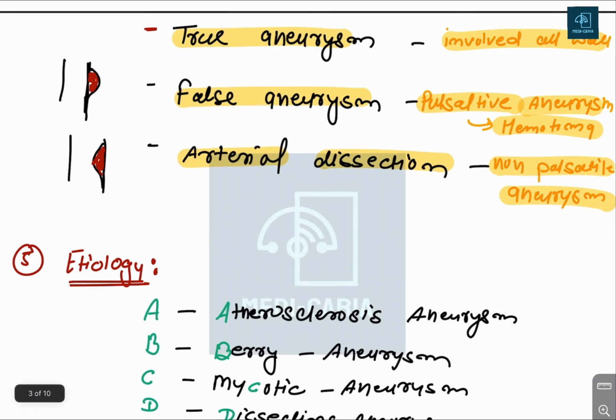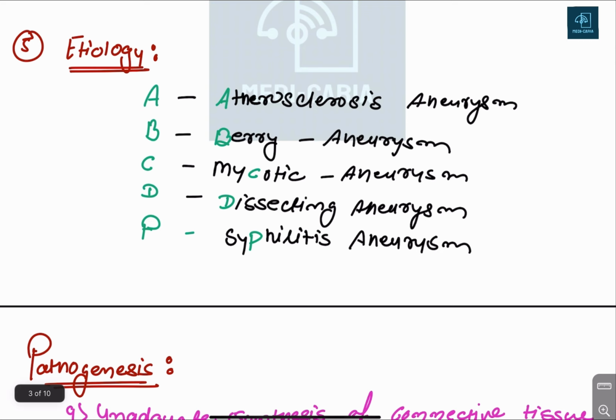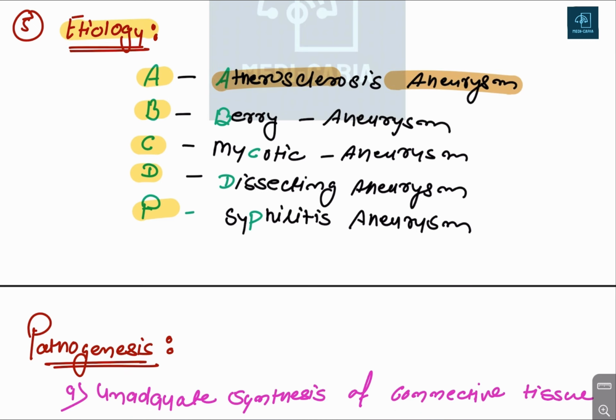Then etiological classification. There is a mnemonic: A, B, C, D, and P. First, the atherosclerotic aneurysm. This is the most common type of aneurysm. Then we have the berry aneurysm. Berry aneurysm is basically present in the circle of Willis of the brain. And then mycotic aneurysm. Mycotic aneurysm is basically present in microbial infection conditions.